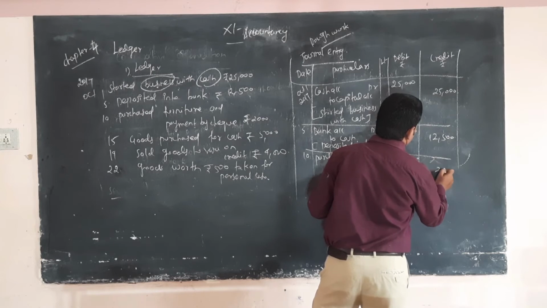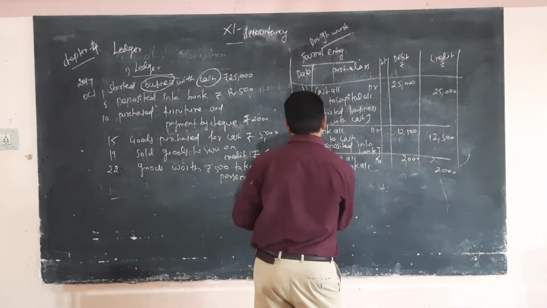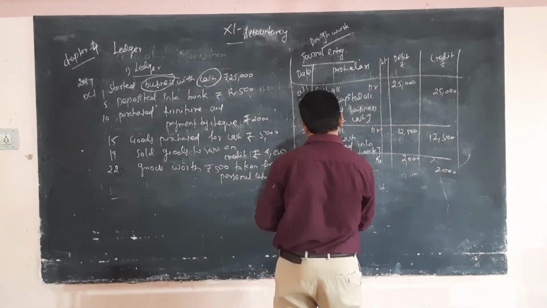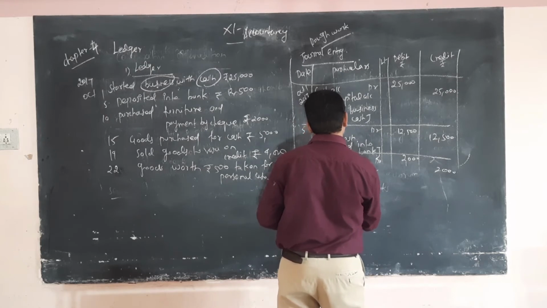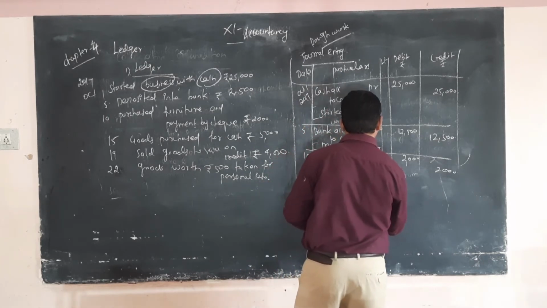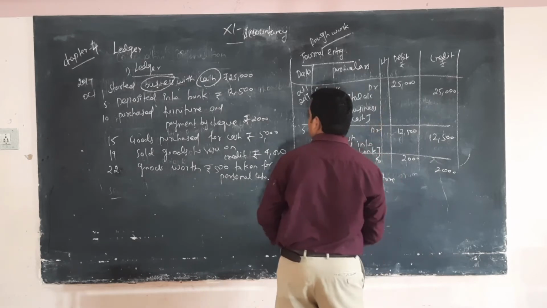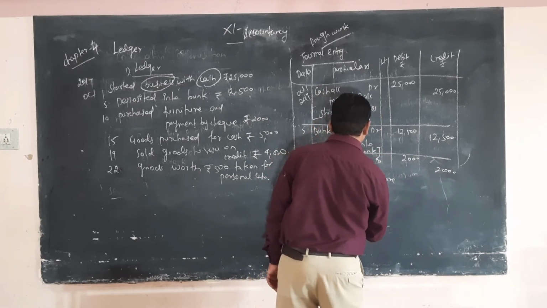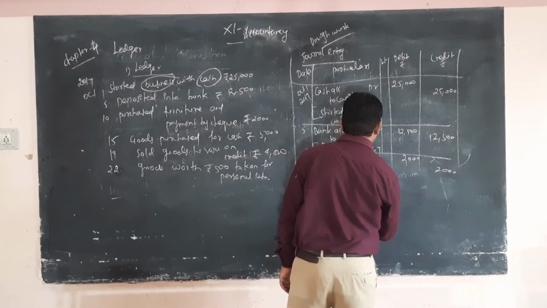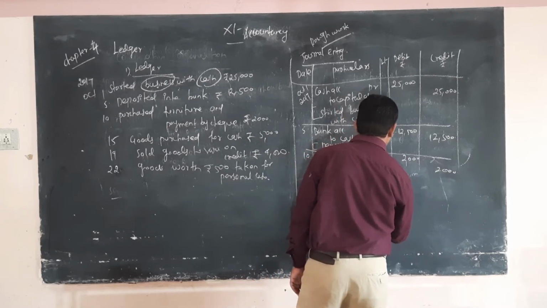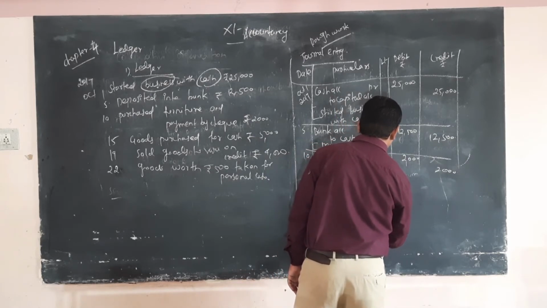Bank is the giver, 2000. Purchase furniture and payment by check.